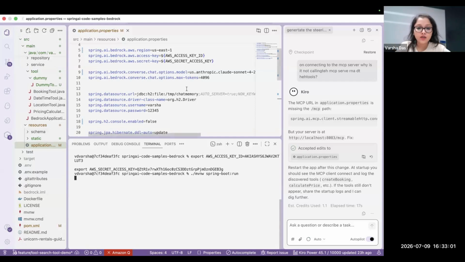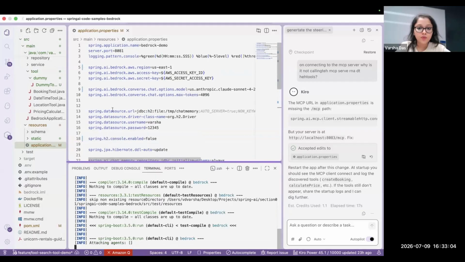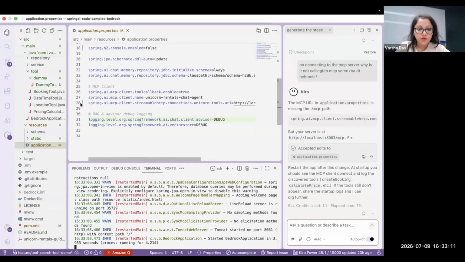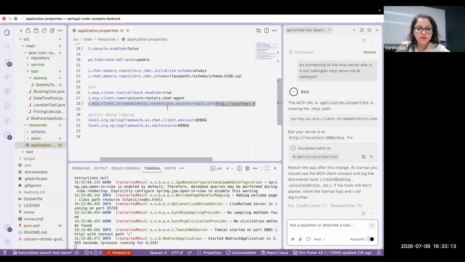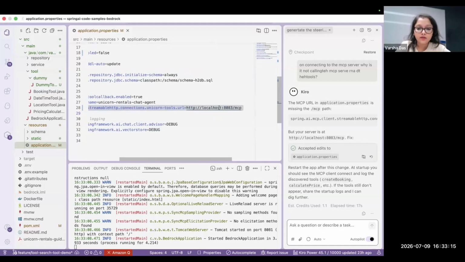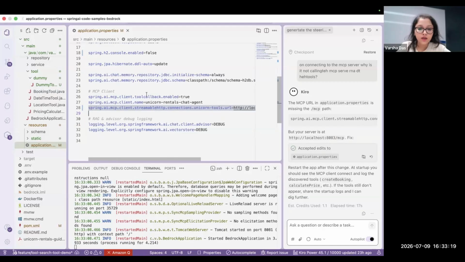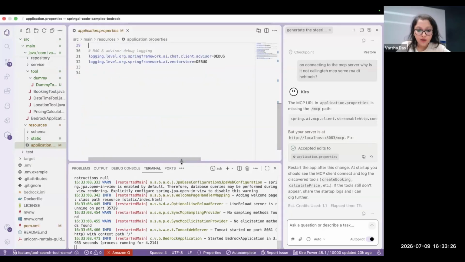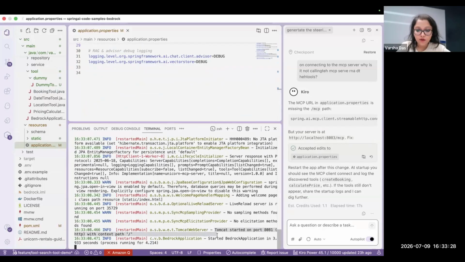And while the server starts, let me show the application properties. As you can see, let me scroll down. Yeah, so line number 28, this is what is making the connection between the client and the server, as I've put the 8080, the one on which our server is running. Tool callback enabled. So these are the settings which we have, the properties that we have added over here. So with that being done, we are going to go to this particular chat UI which will be connected.